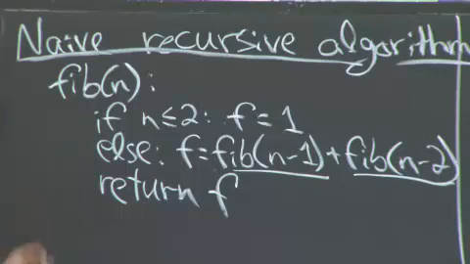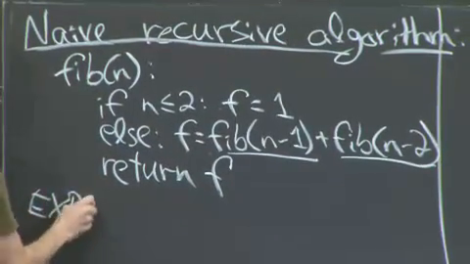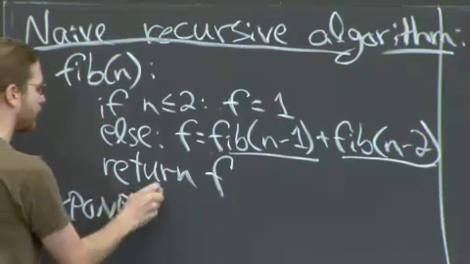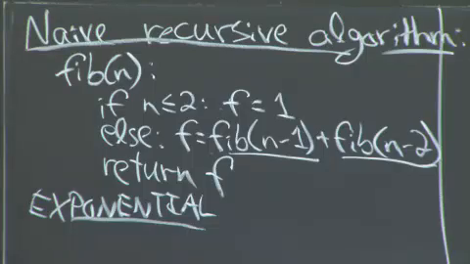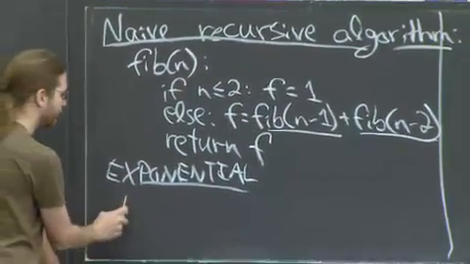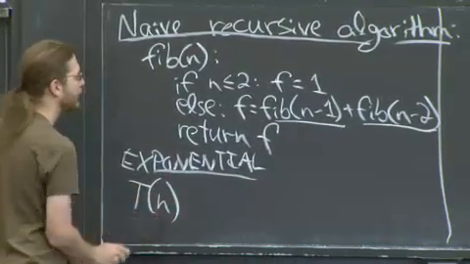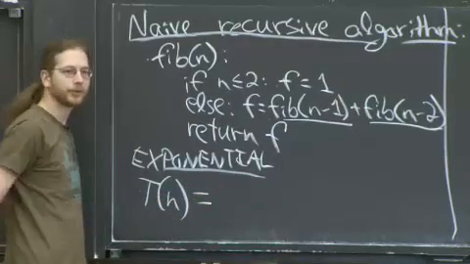This is a correct algorithm. Is it a good algorithm? No. It's very bad. Exponential time. How do we know it's exponential time, other than from experience? Well, we can write the running time as a recurrence. T of n represents the time to compute the nth Fibonacci number. How can I write the recurrence?